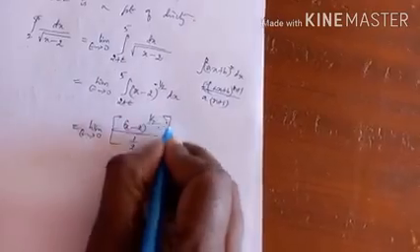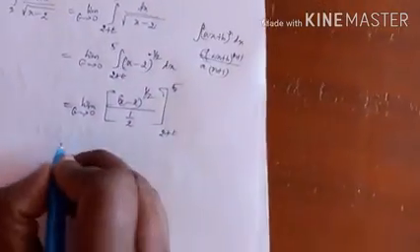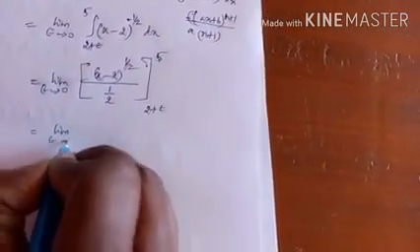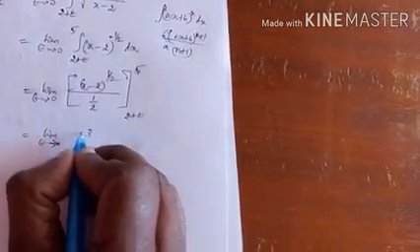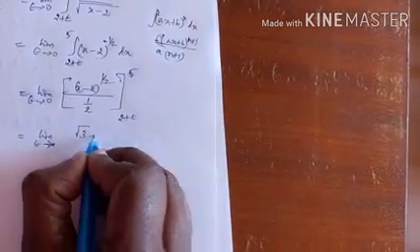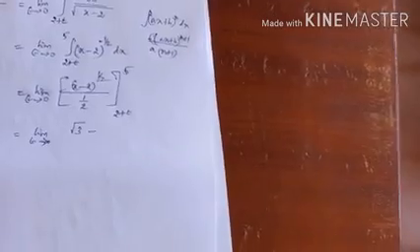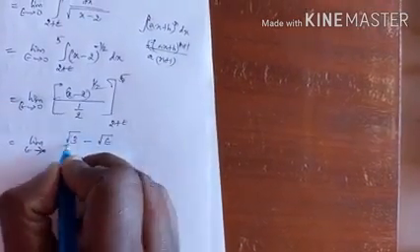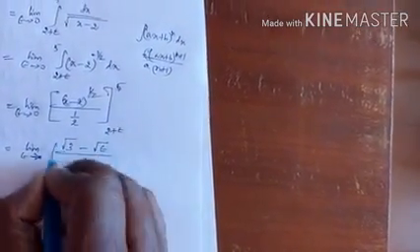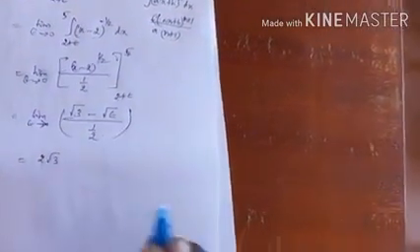From 2 plus epsilon to 5. Substitute the upper limit 5 minus 2, that is 3, and 3 power 1 by 2 is root 3. Minus, substitute the lower limit 2 plus epsilon minus 2: 2 and 2 get cancelled, leaving epsilon power 1 by 2, root epsilon, whole divided by 1 by 2. When epsilon tends to 0, the answer is 2 root 3.